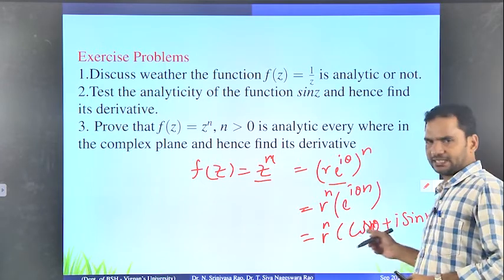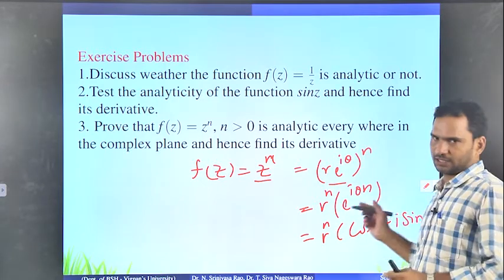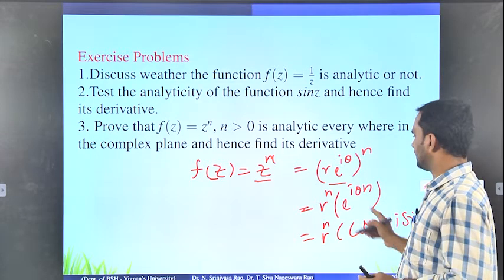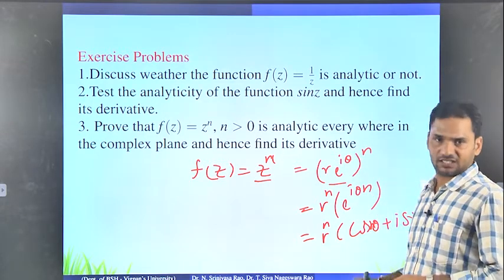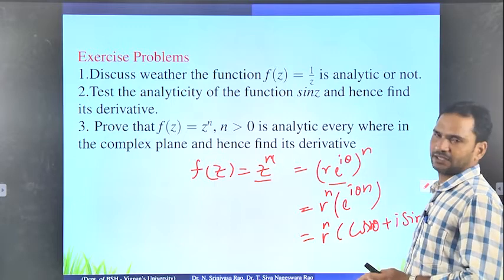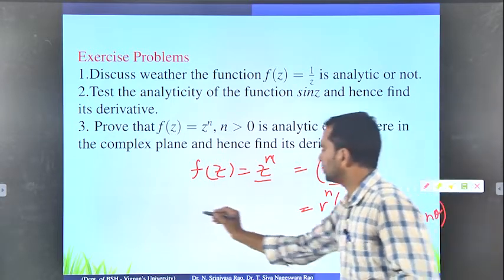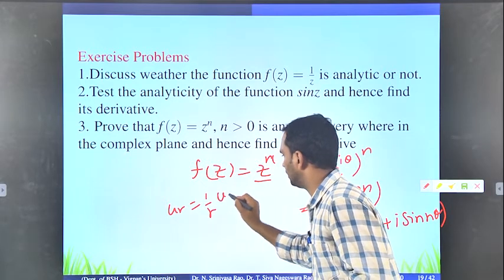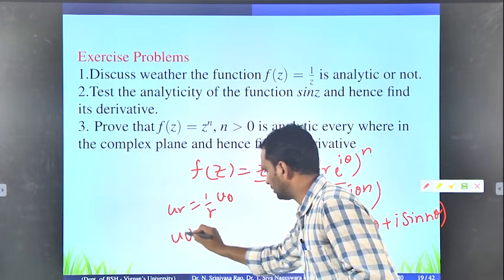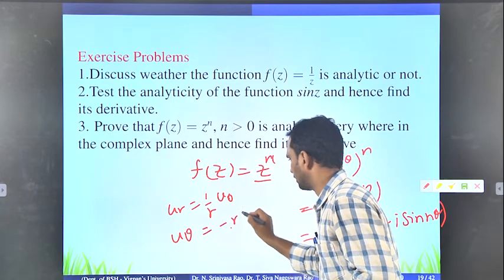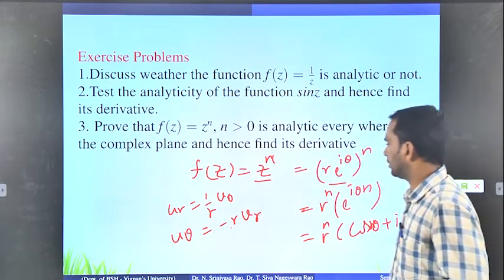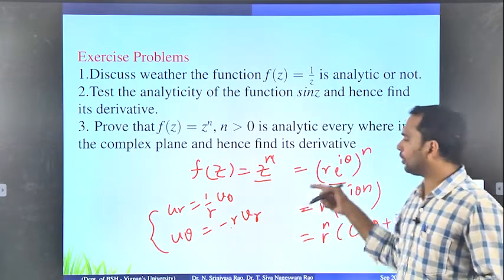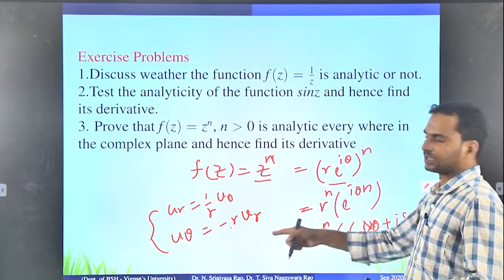Then you can easily decide what the real part is and what the imaginary part is. Once you have found the real and imaginary parts, you have to go for the CR equations. The CR equations in the polar coordinate system are U_r equals 1 by r V_theta and U_theta equals minus r V_r. These are the two conditions of the CR equations in the polar coordinate system, not in Cartesian coordinates.